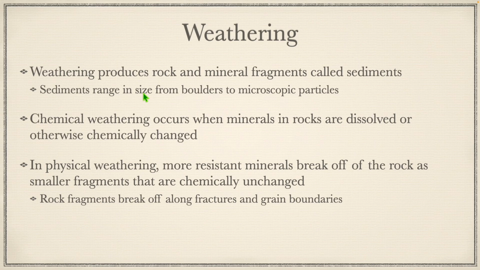Weathering produces rock and mineral fragments called sediments. Sediments range in size from boulders to microscopic particles like clay and silt. Chemical weathering occurs when minerals in rocks are dissolved or otherwise chemically changed. Chemical weathering actually does change the mineral composition of the rock. In physical weathering, more resistant minerals break off of the rock as smaller fragments that are chemically unchanged. Rock fragments break off along fractures and grain boundaries.